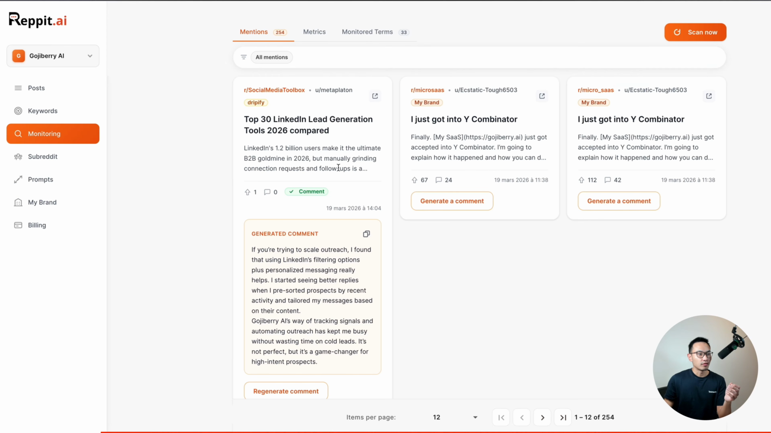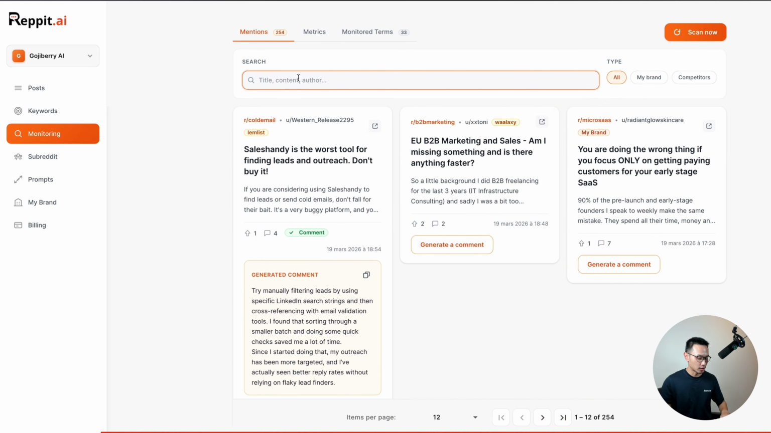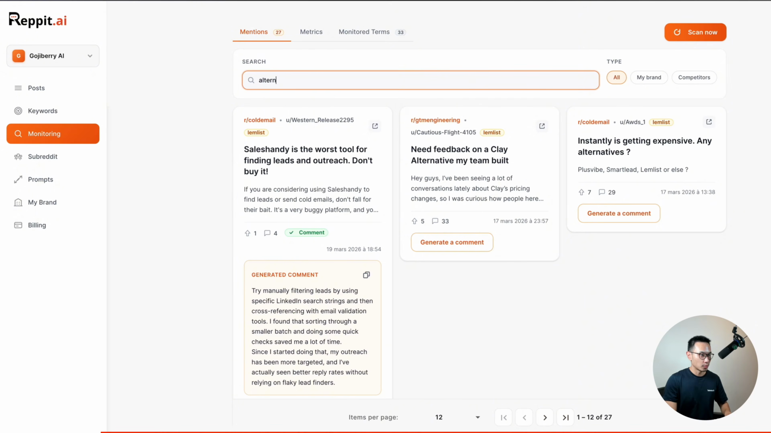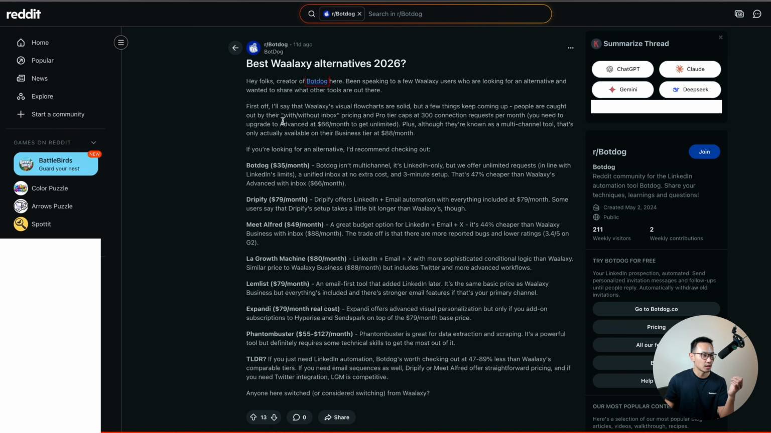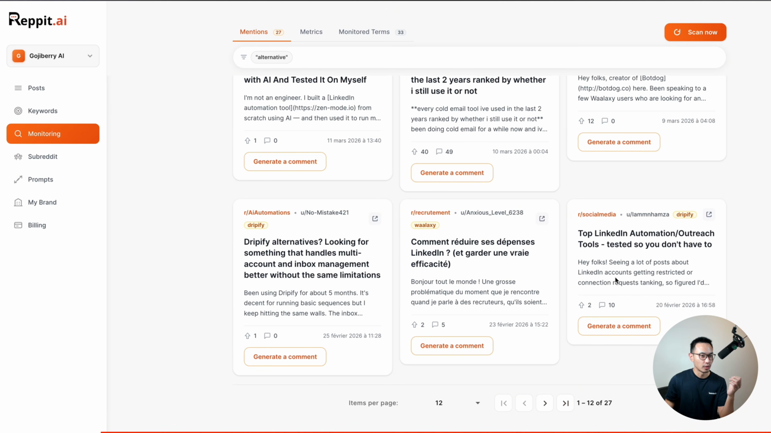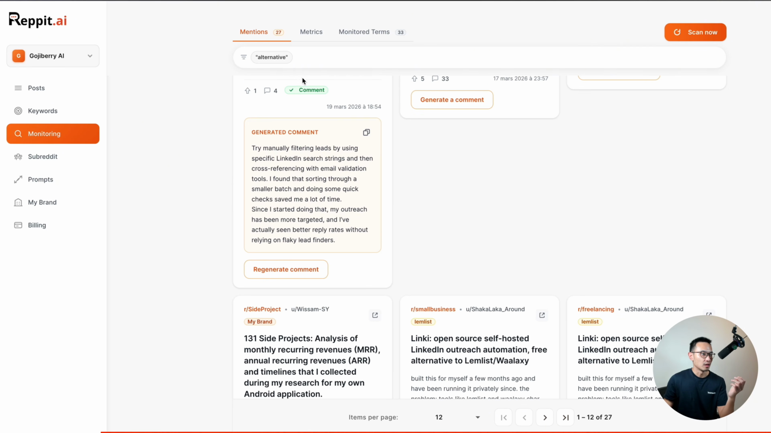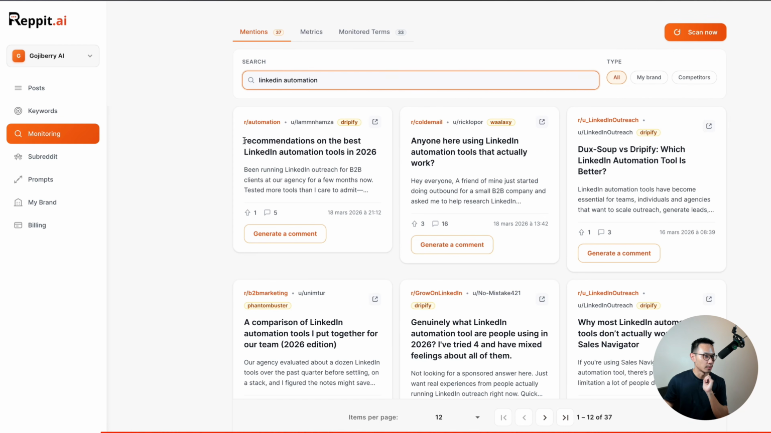You can see that the tool here is mentioned to promote your own app and get some visitors under this post. Now you can find other relevant posts, of course, and search for more relevant features or strategy. Let's say you want to comment under all the posts that request some alternatives, like best Wallaxy alternative in 2026. Of course, you can go there and post it. And this post was from last week. You can maybe search for relevant features like LinkedIn automation. We have here some recommendation on the best LinkedIn automation tool in 2026. This was a post from yesterday.